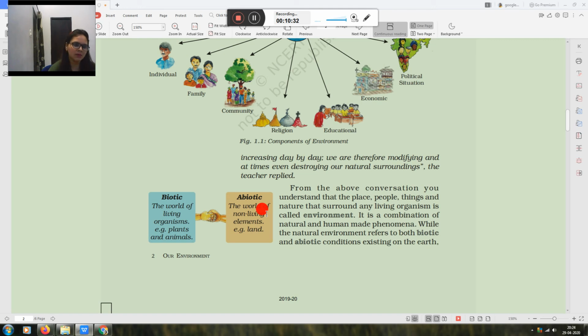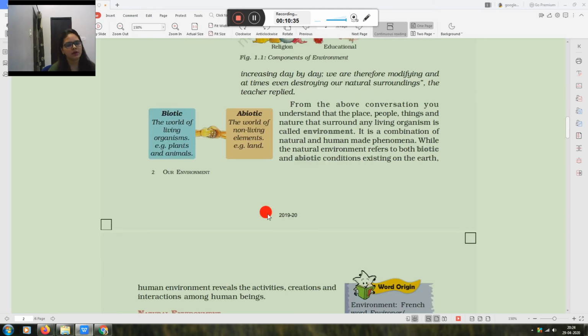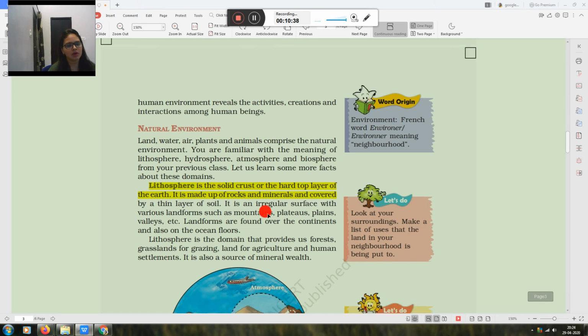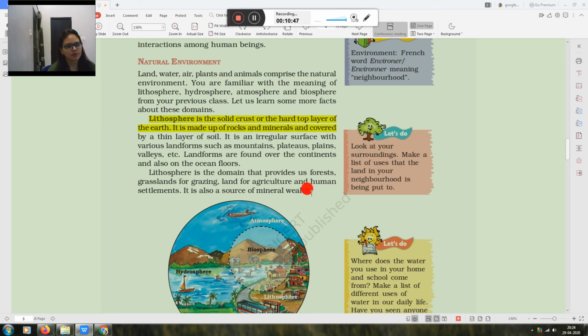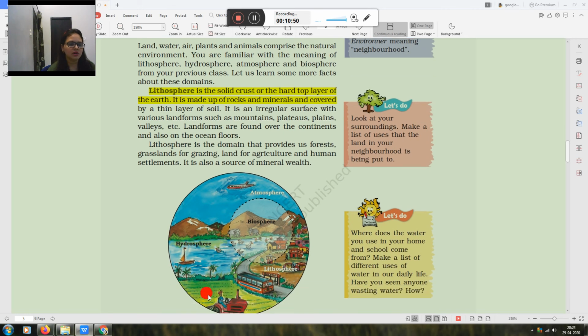Now the detail of natural environment. The first one is lithosphere. Lithosphere is a solid crust, the hard top layer of the earth. It is made up of minerals and rocks. Here you can see the picture. It's called lithosphere, the land area which is used for agriculture, human settlement, grazing, forest, and many more things. Now next is hydrosphere. It includes all domains of water, for example sea, ponds, river, lake, oceans, etc.